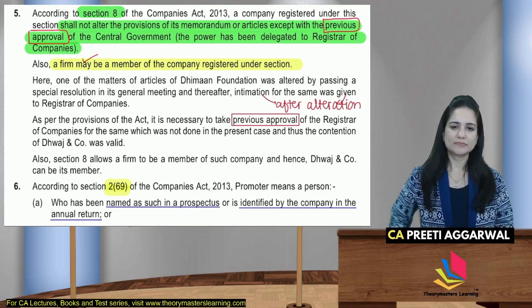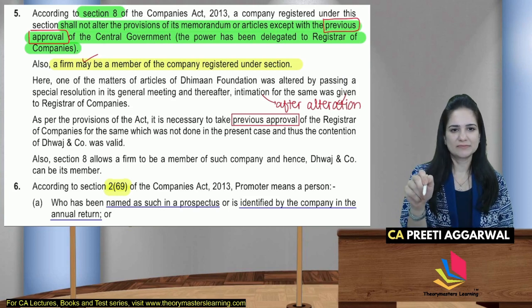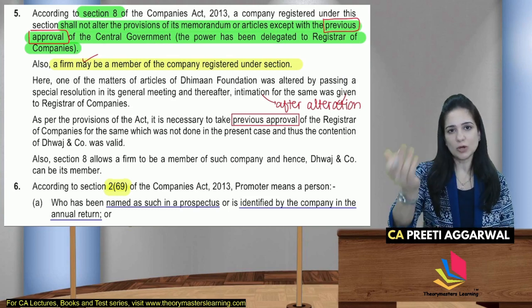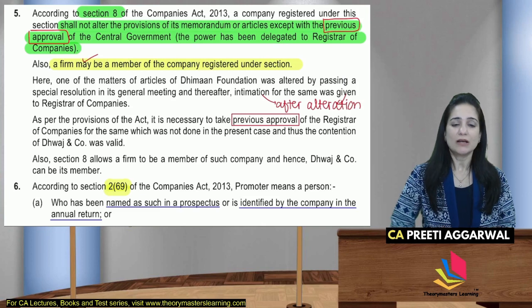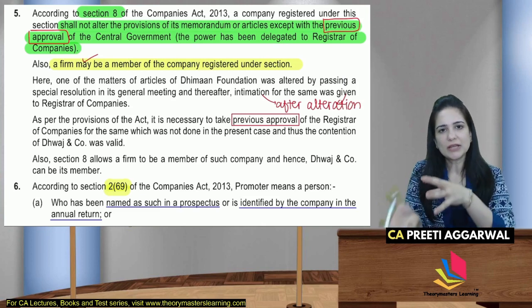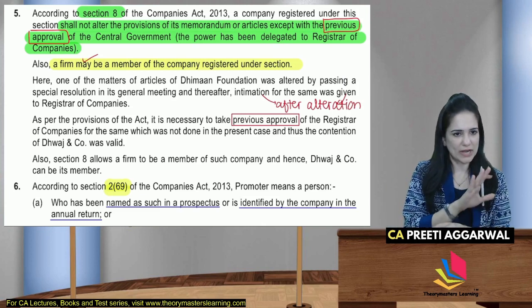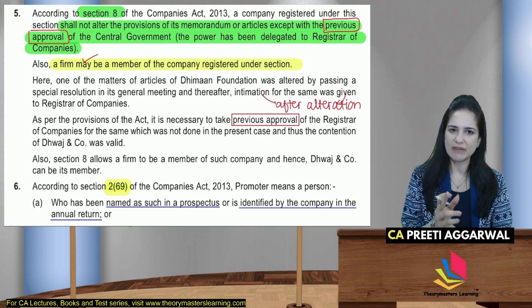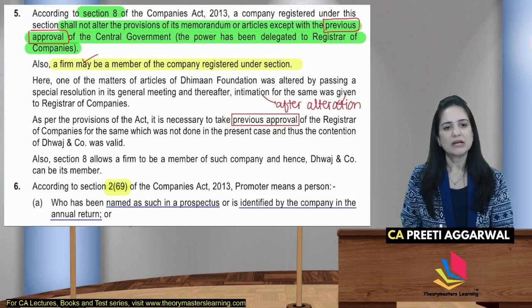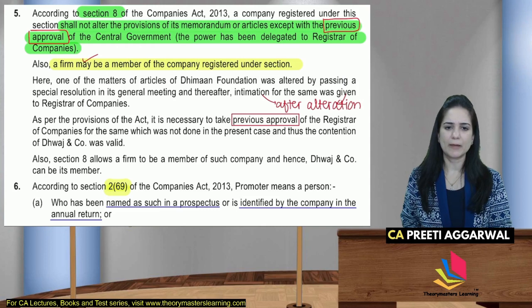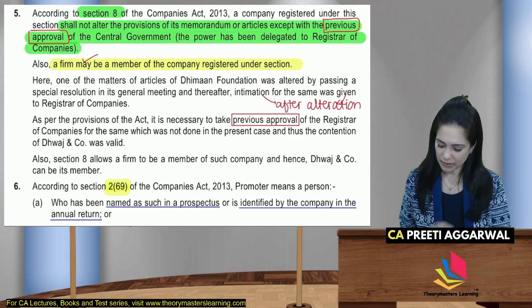So here intimation was given, मतलब आपने after the alteration intimate किया है. What law requires is you to take the previous approval of ROC. So that is not done. Therefore contention of the partnership is valid. उसका जो objection है वो valid है. Section 8 allows a member, a firm to be a member of the company.